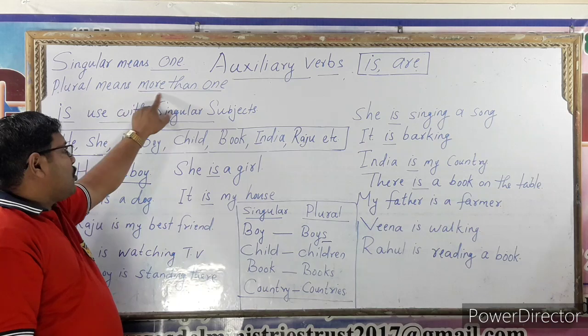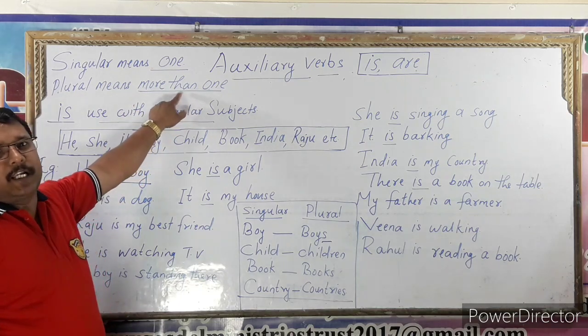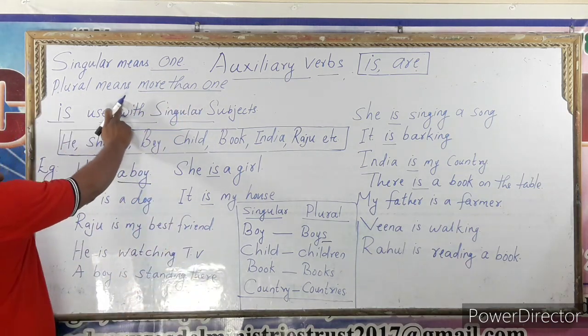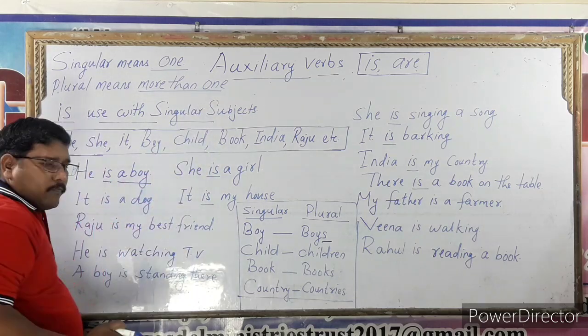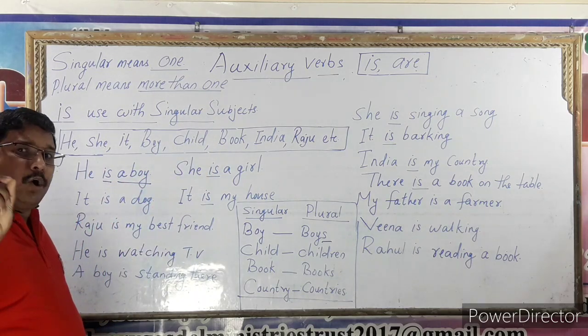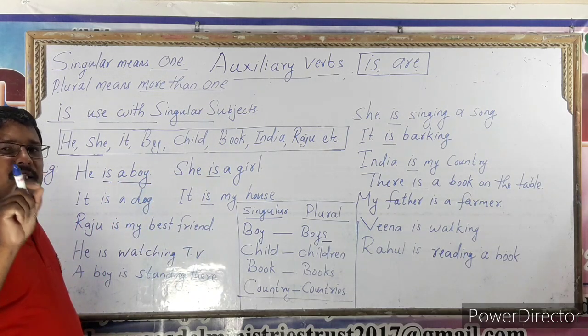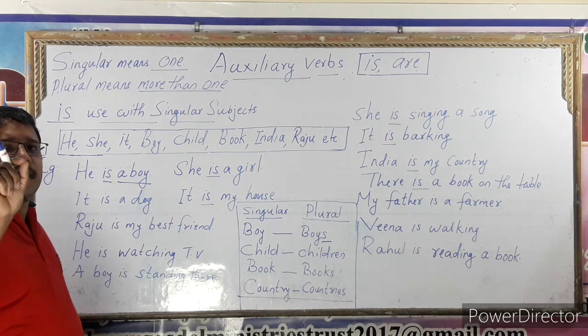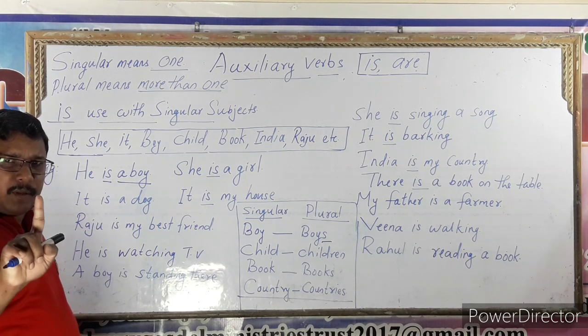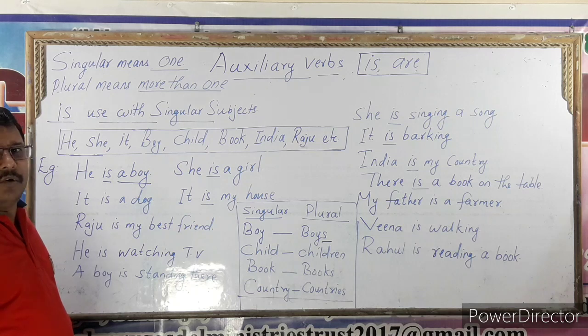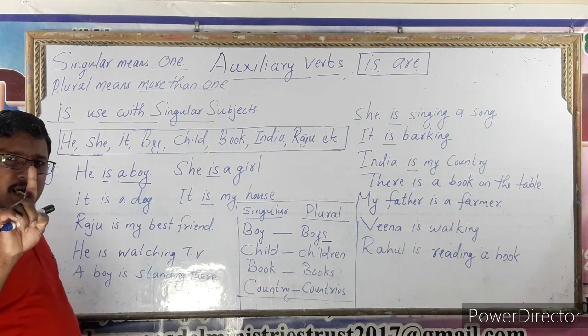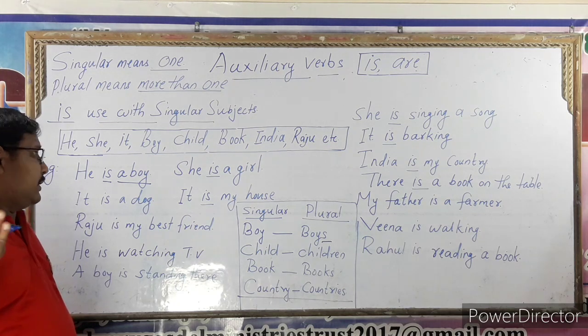Plural means more than one. Look at the board very clearly. Plural, bahuvajan, means more than one, ek se adhik. Singular means ek. Plural means ek se adhik.